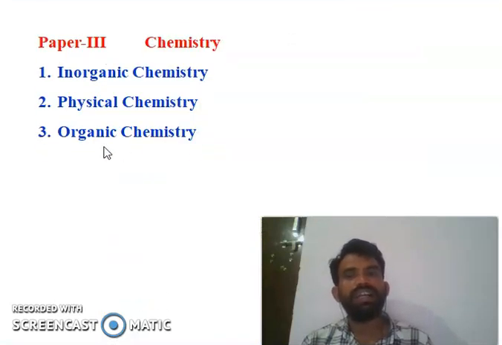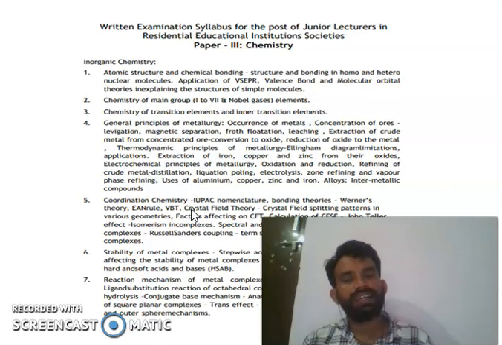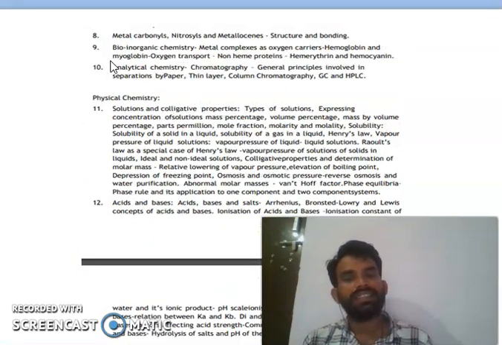Then you can go for paper 3, again chemistry, the main core of chemistry: inorganic chemistry, physical chemistry and organic chemistry. Bits will come from PG level. You can see here these are a few of the inorganic chemistry syllabus topics: atomic structure and chemistry of main group elements, chemistry of transition elements, general periodic table and metallurgy, coordination chemistry, stability of metal complex compounds and reaction mechanisms of metals. And these are the analytical chemistry topics: chromatography techniques and bioinorganic chemistry, metal carbonyl compounds, structure